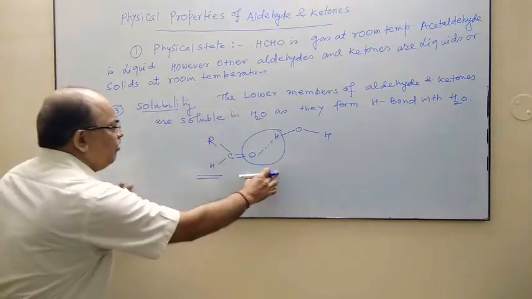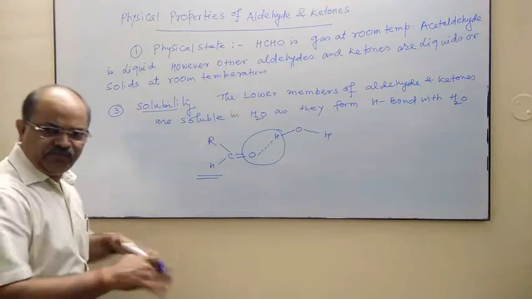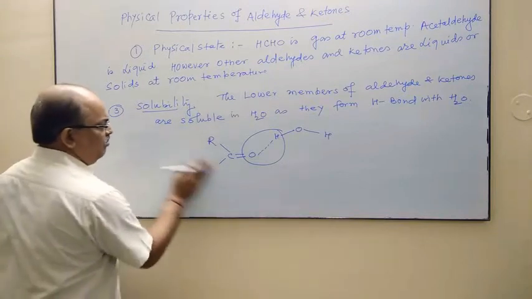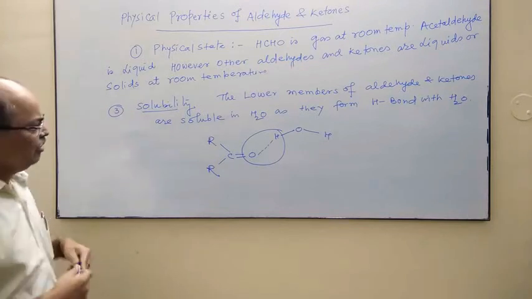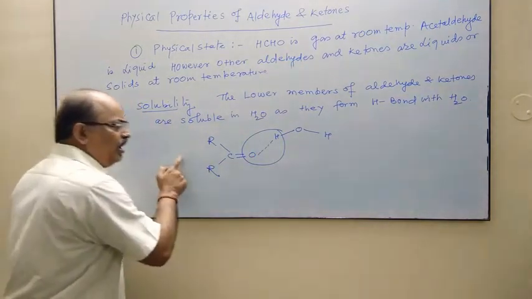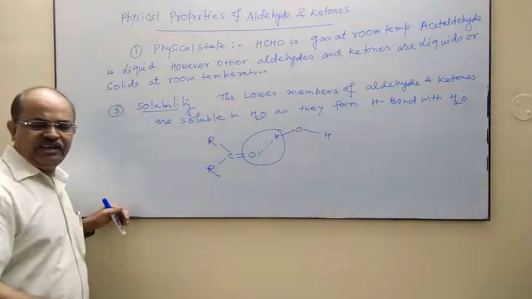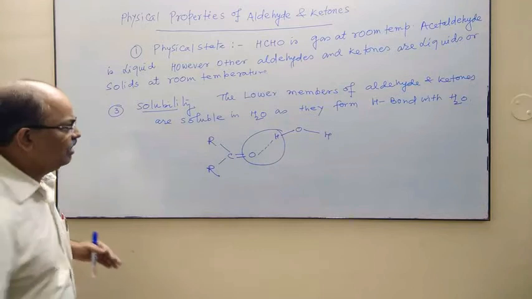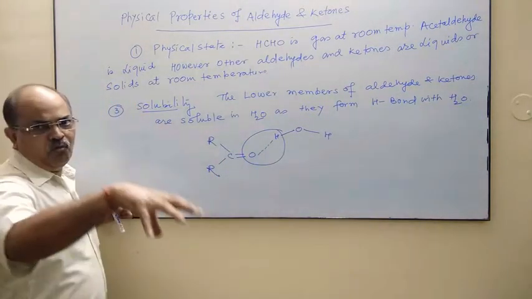So due to the formation of this hydrogen bond, if we consider ketone, in place of hydrogen there will be an alkyl group. So due to the formation of this hydrogen bond, lower aldehydes and lower ketones such as acetaldehyde and acetone are highly soluble in water.